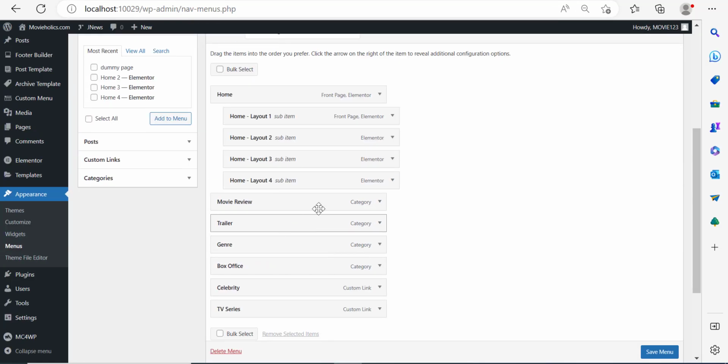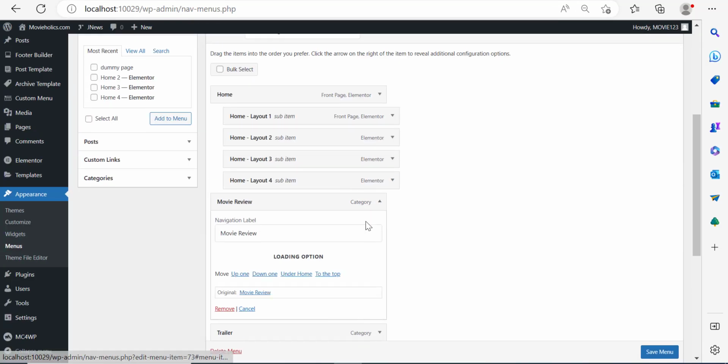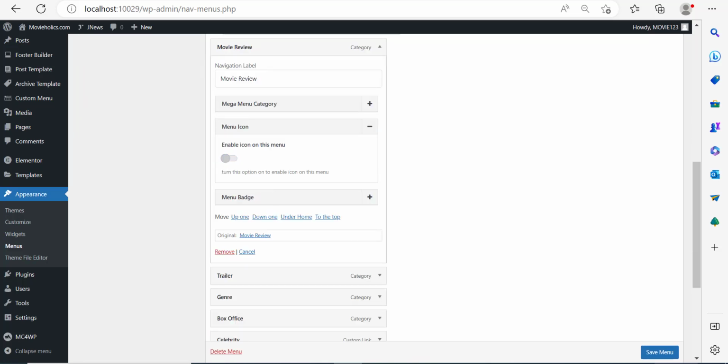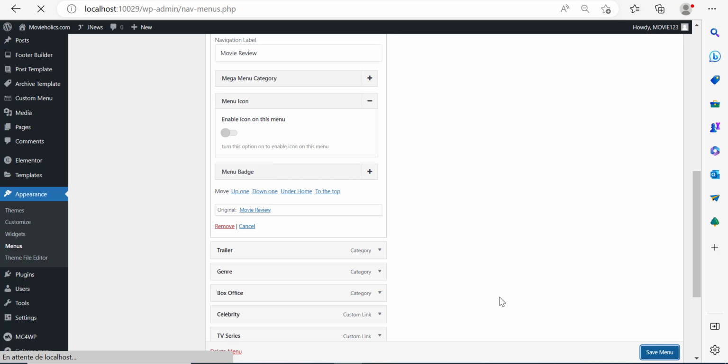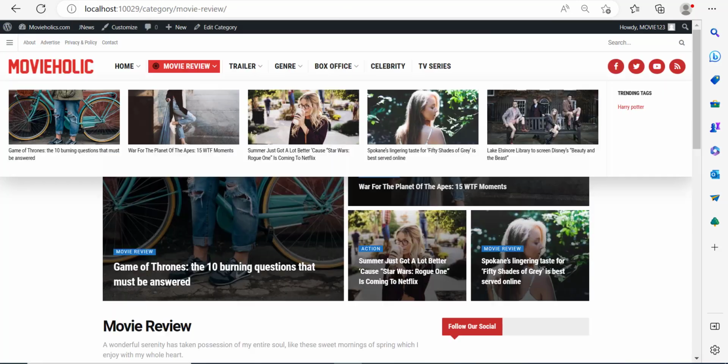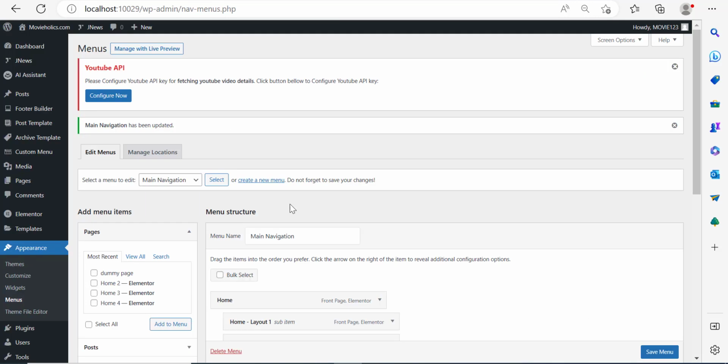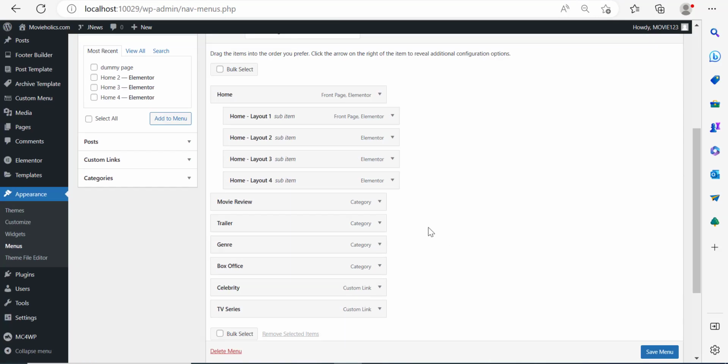At any point in time you want to disable it, which is what I'm going to do now, you can go back over here, click on menu icon and disable it. Click on save menu every time, because otherwise you wouldn't be able to save the changes and the changes wouldn't propagate, which means that you wouldn't be able to see any results. So right now we have particularly seen this.